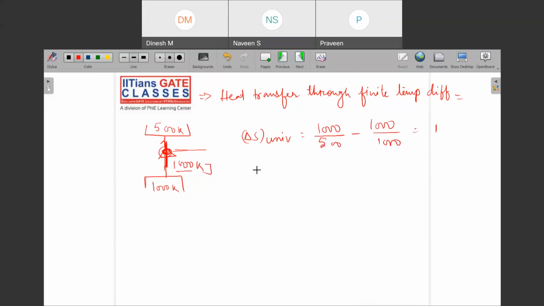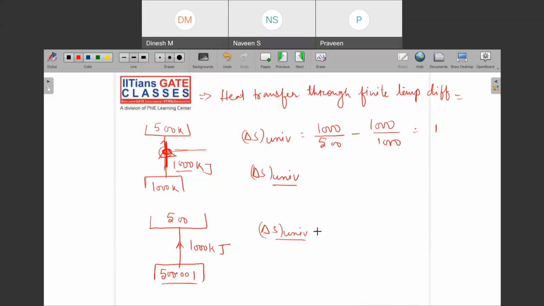But can you see the same delta S universe when I reduce this temperature? So let us say that I am transferring this 1000 kilojoule of heat from 500.001 to 500, then can you see that this delta S universe value is very low, right? Like it's equivalent to 0, but here you have got some value, right?